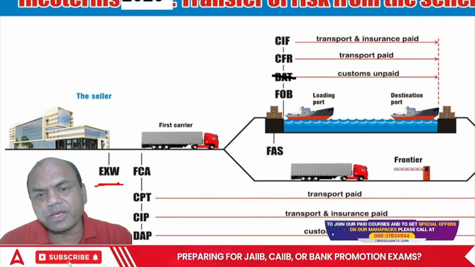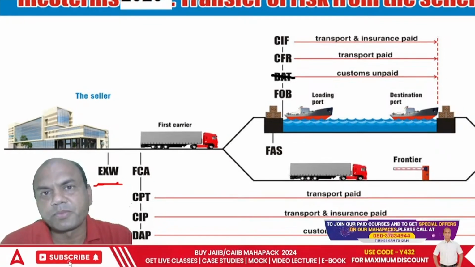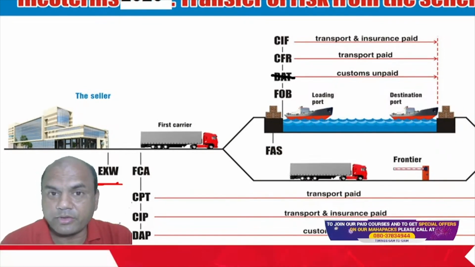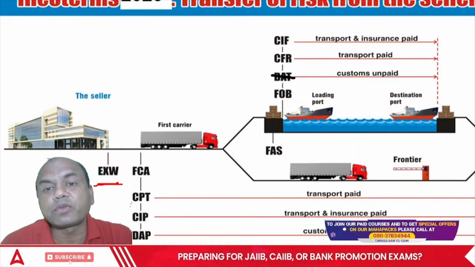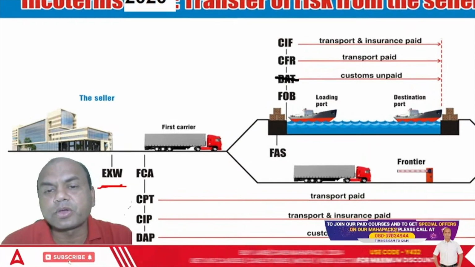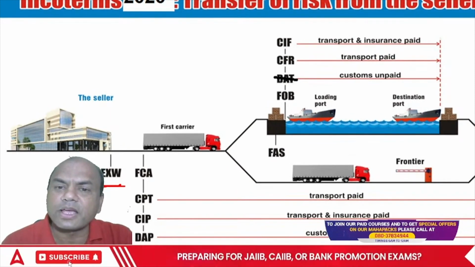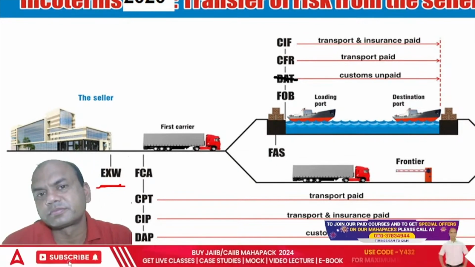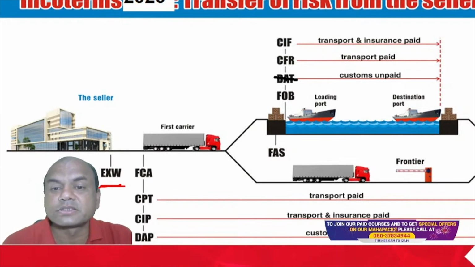Okay. Now, suppose I have a CIF Incoterm. Now, everyone, answer me. Suppose I have a CIF Incoterm and I have to come to the FOB Incoterm. From CIF, I have to come to FOB. How will I come from CIF to FOB? What will be my method of arriving at this FOB?